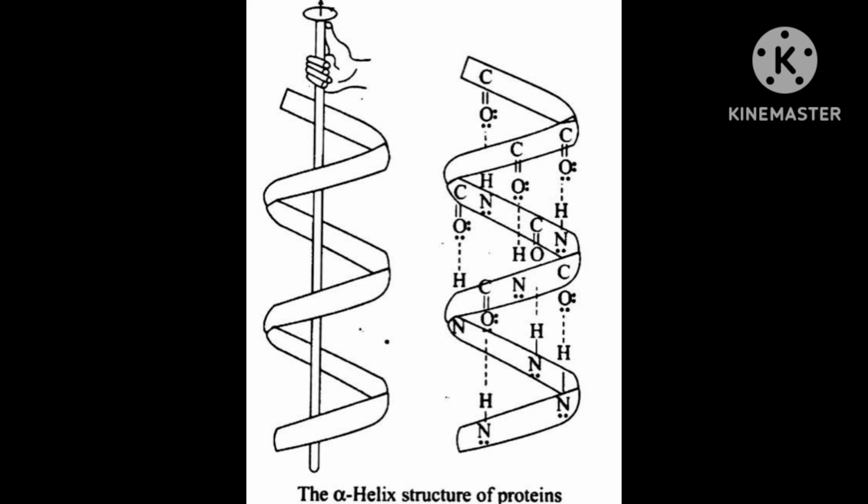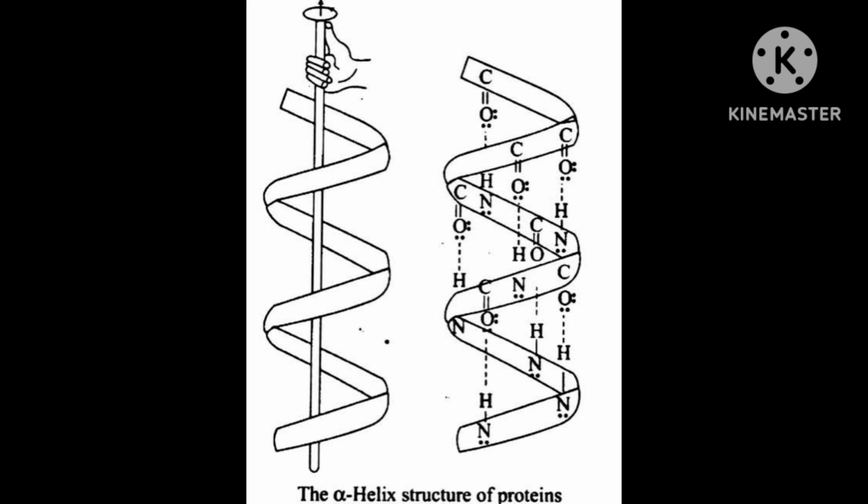Here the chains will be arranged in such a way that there will be extension externally. It will not be like a screw or alpha helix, like two railings that are moving.